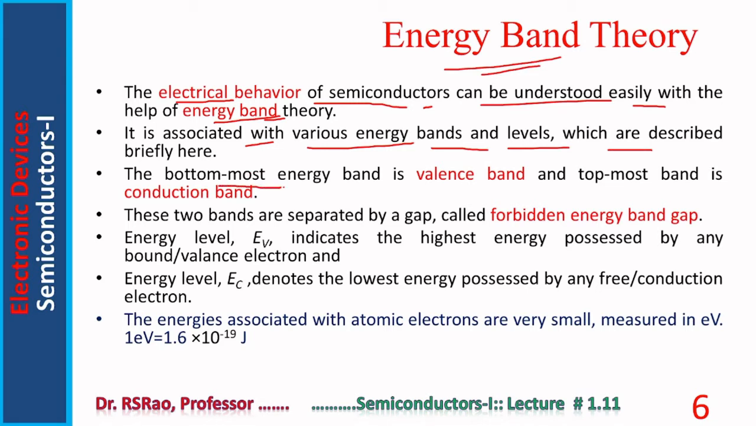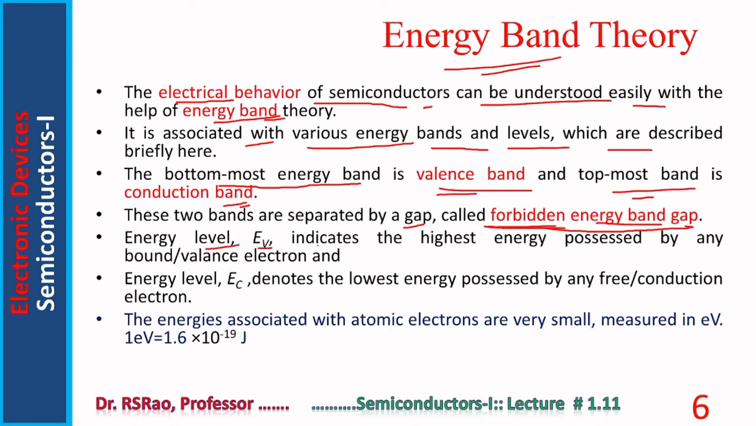The bottommost energy band is the valency band and the topmost band is the conduction band. These two bands are separated by a gap. It is called the forbidden energy band gap. Forbidden. Electrons cannot have the energies that fall in the forbidden energy band gap. That's why it is named forbidden.